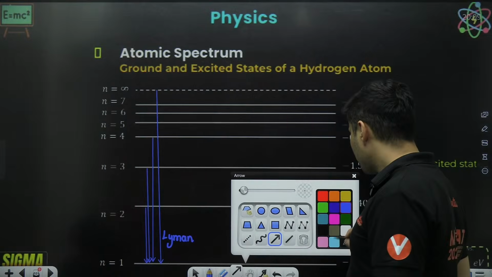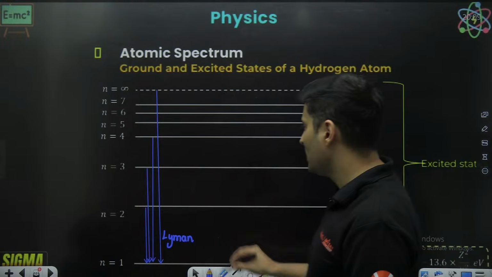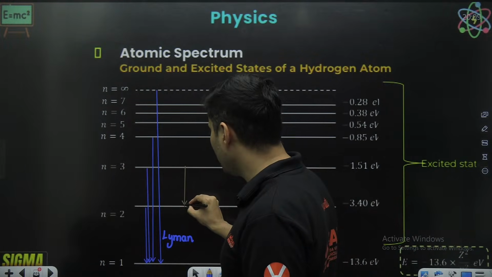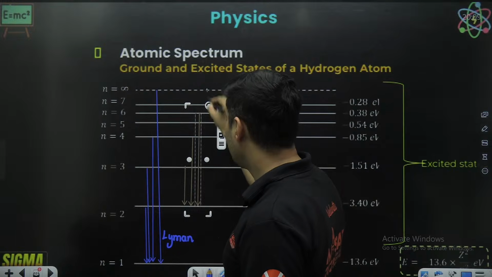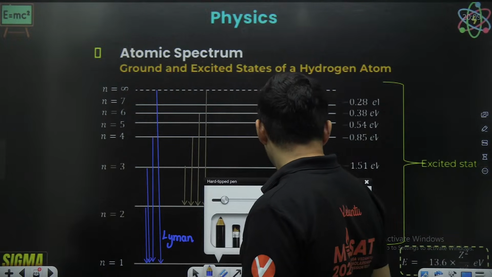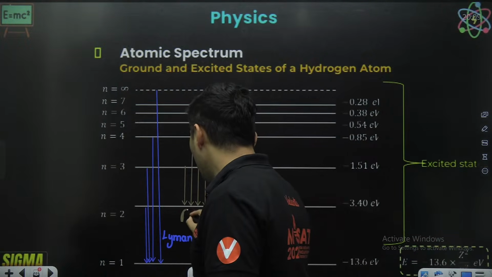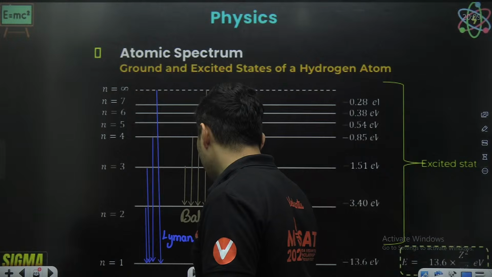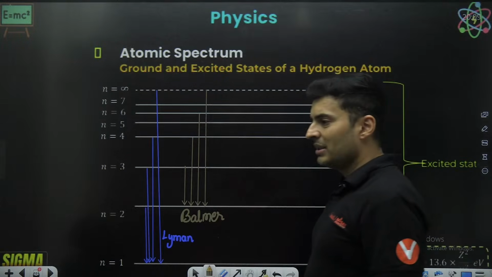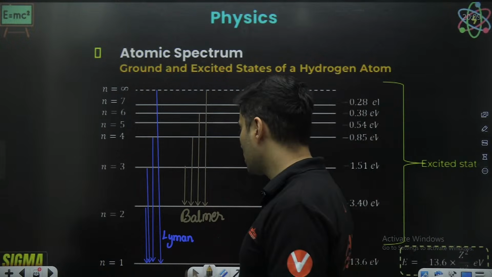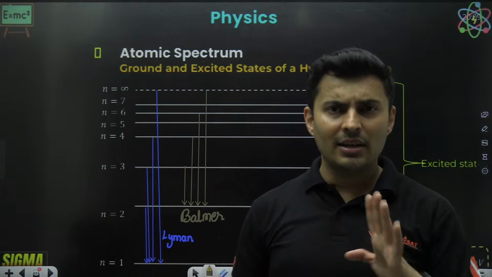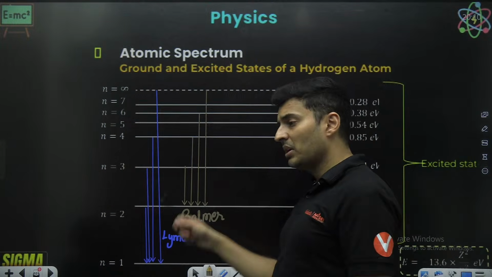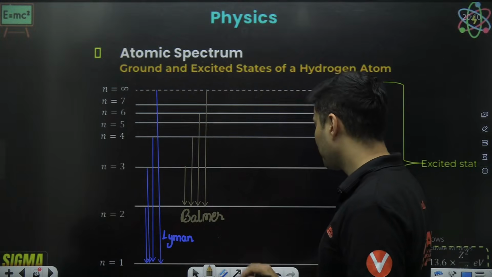If the transitions happen between any higher orbit to the second orbit, that is called the Balmer spectrum, Balmer series. They are in the visible range, like 400 to 700 nanometers, named after the person who discovered it.